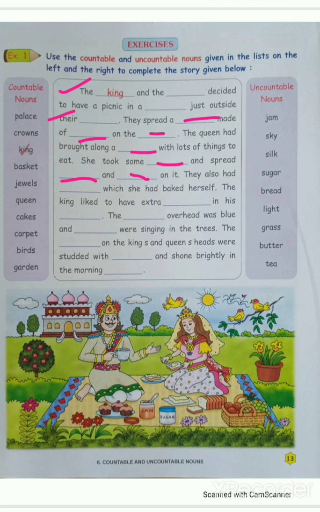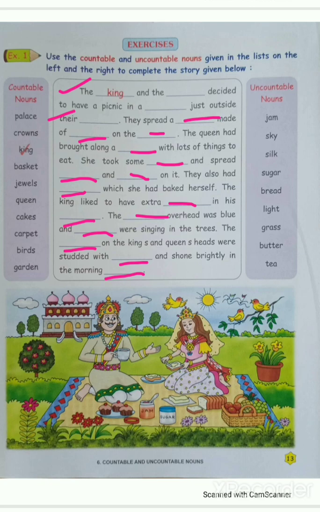They also had cakes which she had baked herself. The king liked to have extra sugar in his tea. The sky overhead was blue and birds were singing in the trees. The crowns on the king's and queen's heads were studded with jewels and shone brightly in the morning light.